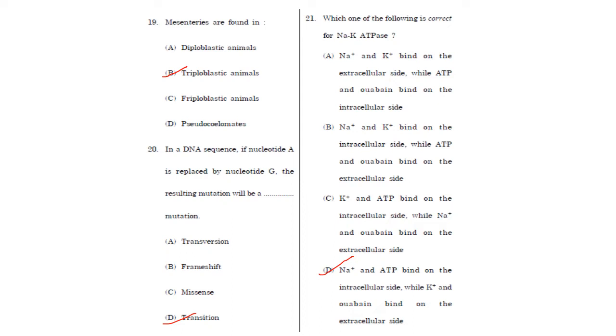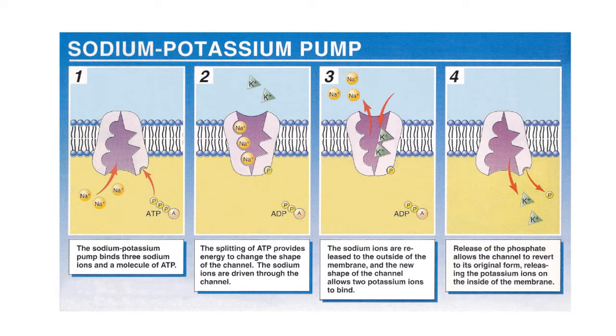Which of the following is correct for Na-K ATPase? So here Na plus and ATP bind on the intracellular side while K plus and ouabain bind to the extracellular side. That is option D. I have shown the picture in the next photo. Okay, this is the sodium potassium pump.